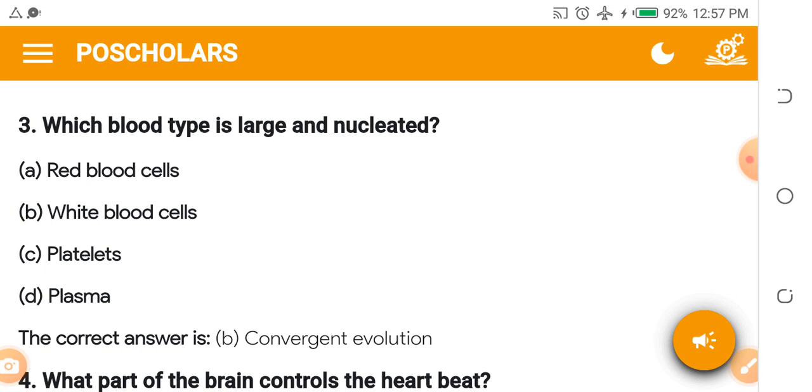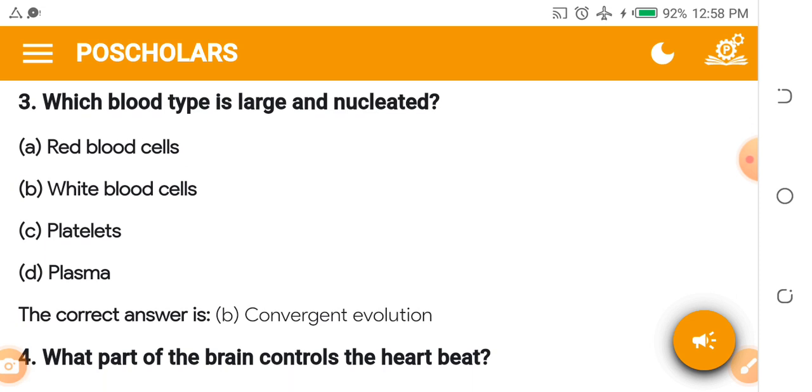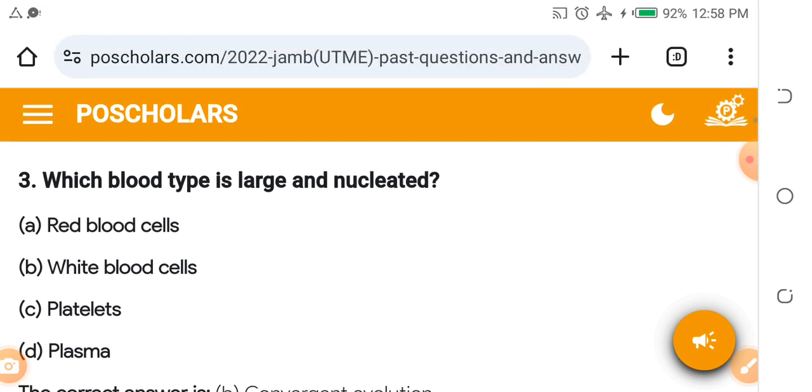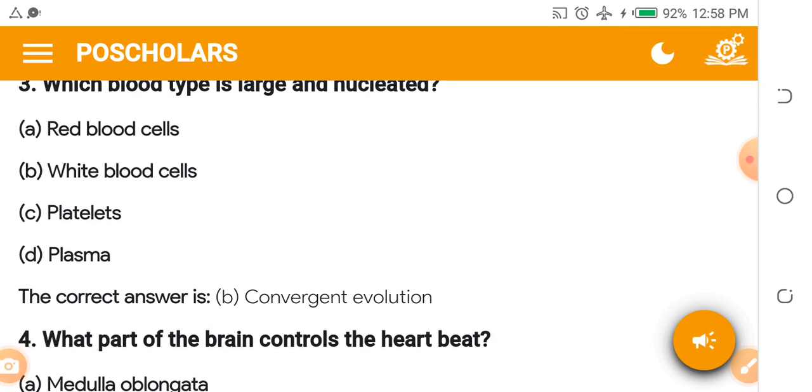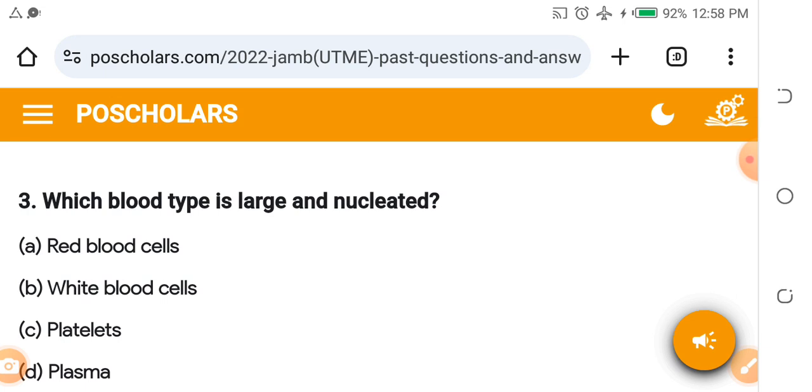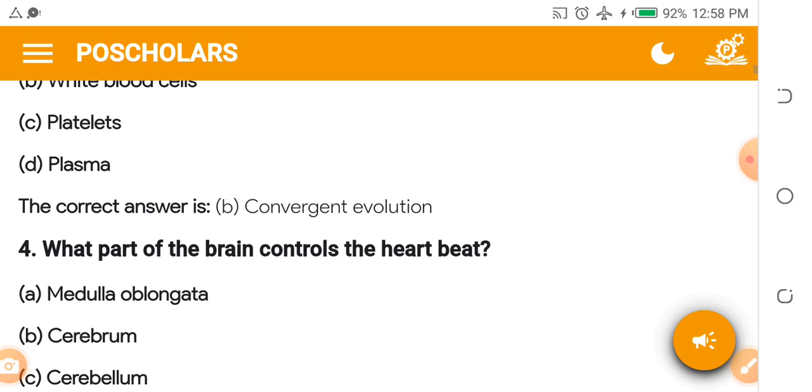Which blood type is large and nucleated? A. Red blood cell. B. White blood cell. C. Platelets. D. Plasma. Which blood cell is large and nucleated? Red blood cell, that is the one that has a nucleus and is large. I want you to make a research and come back and tell me.